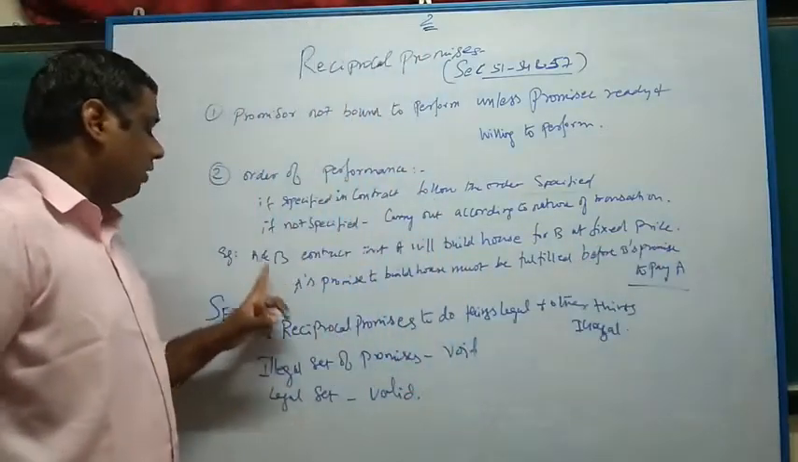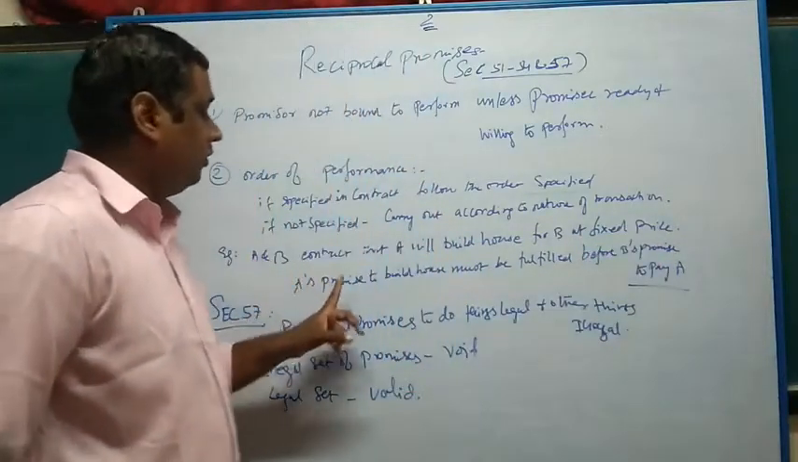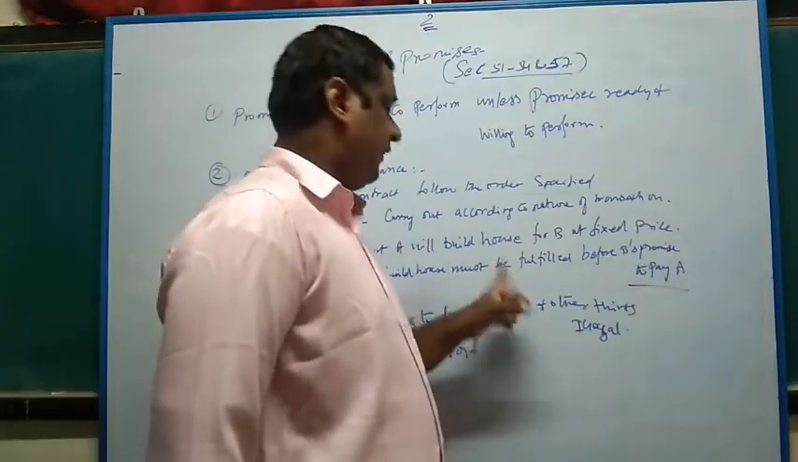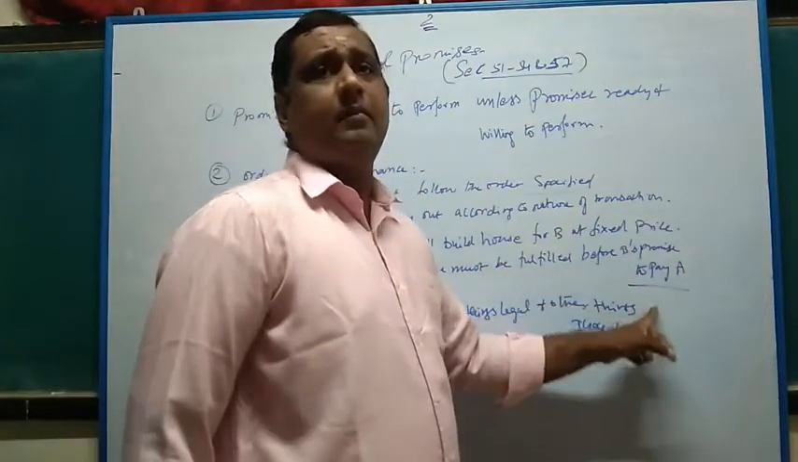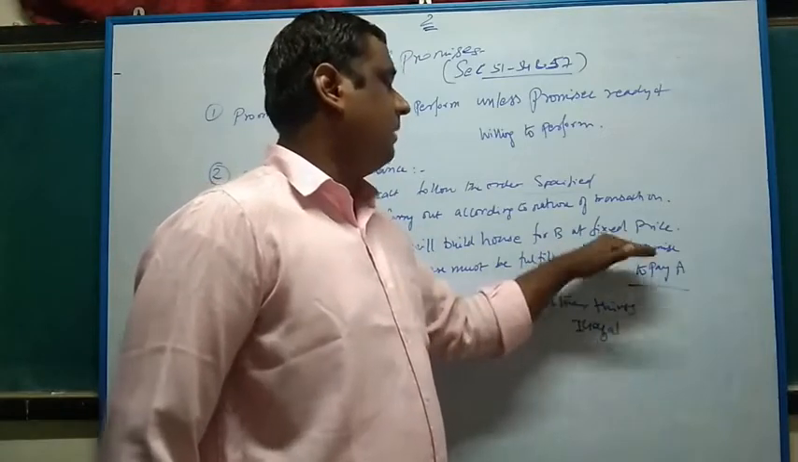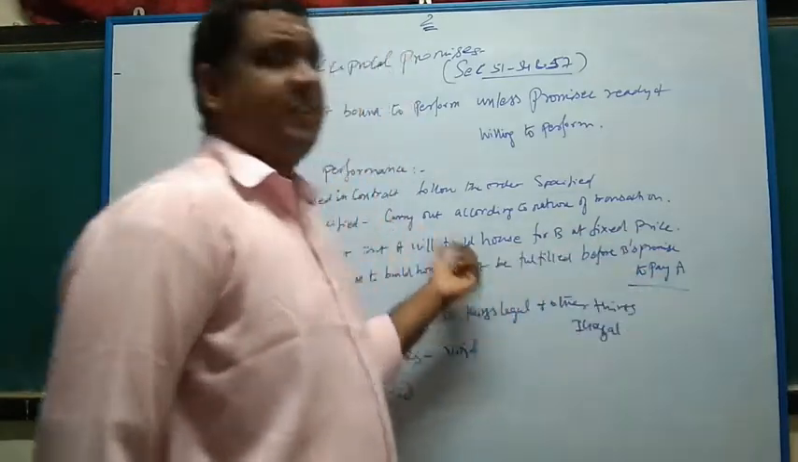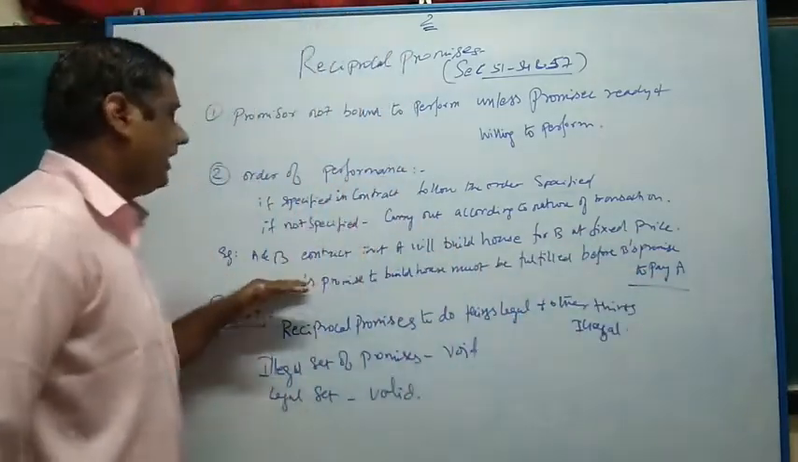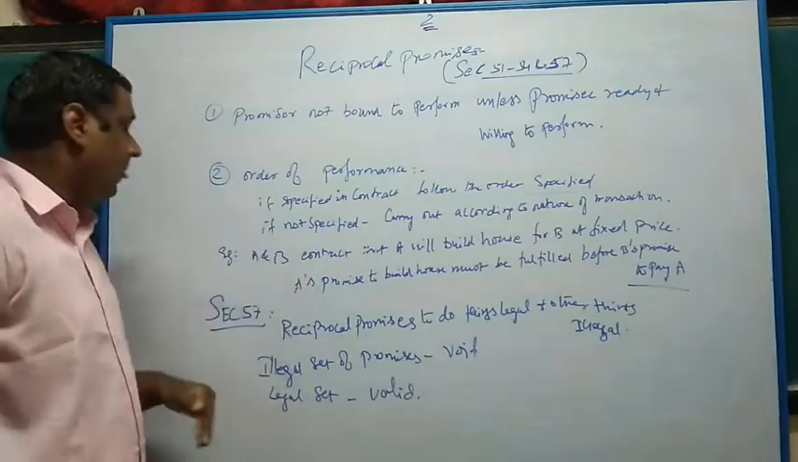Therefore, it is A's obligation to fulfill the construction of the house first, and then B will make the payment to A, because the promise to pay comes second, construction comes first. You need to carry out in the order, right?